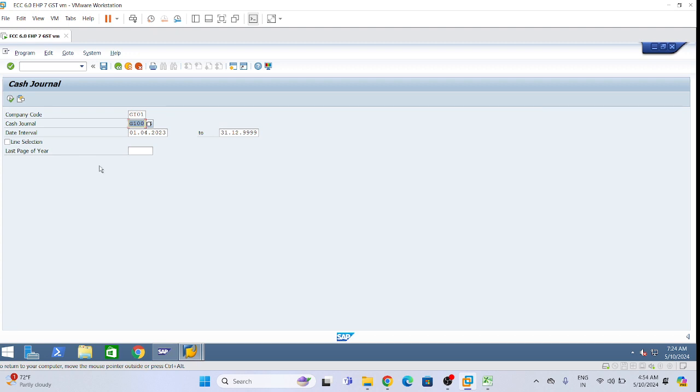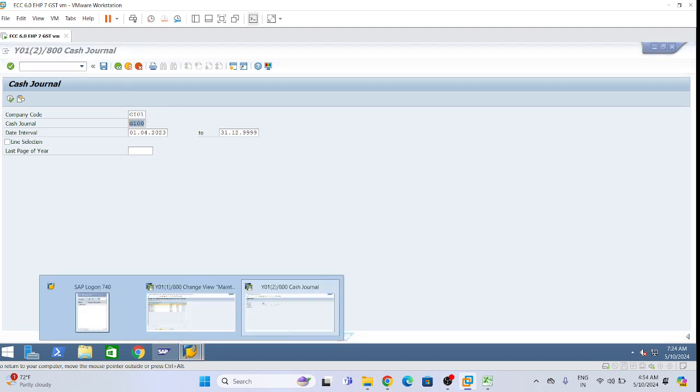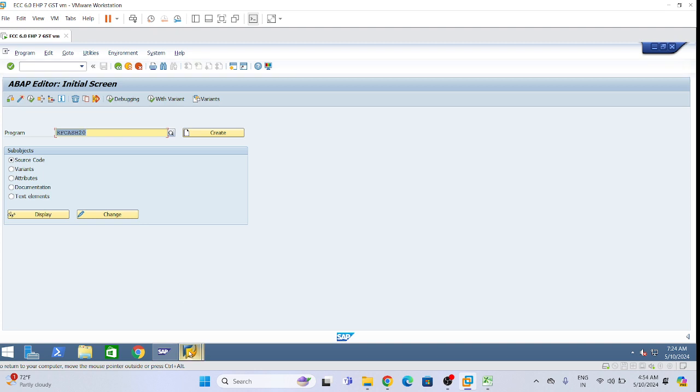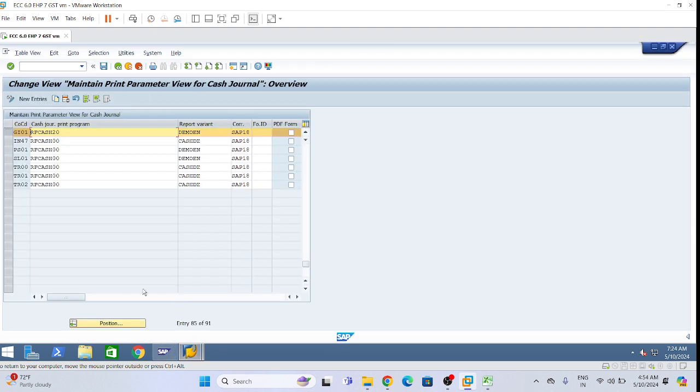Okay, and company code and date interval. In the program we put some parameters, and when we run this program, the system will take care of the details.